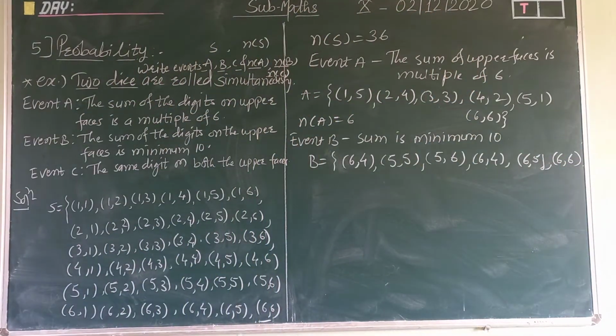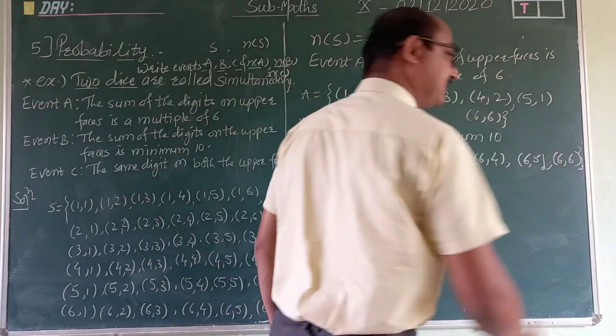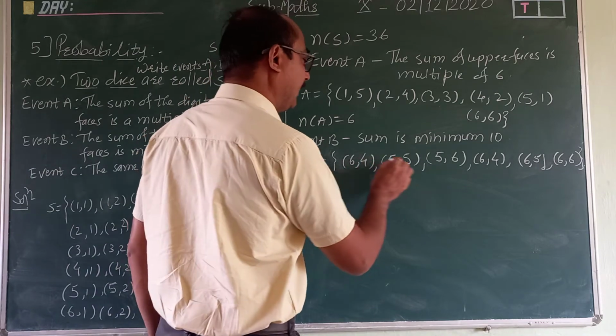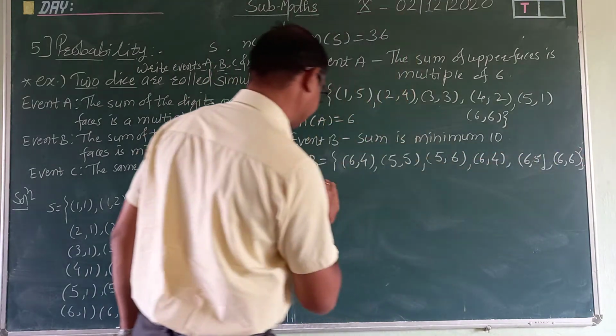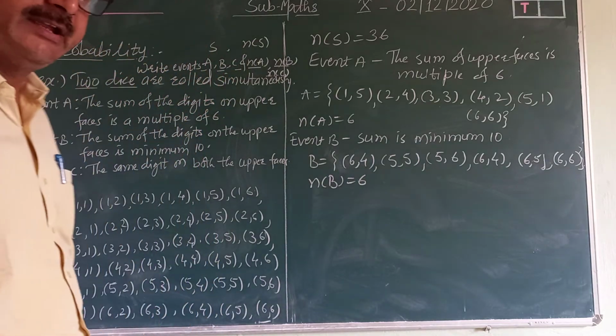This is the answer. Check it, is that correct or not? Yes, minimum 10 means it starts from 10, and more is no problem. So the number of sample points in event B is 6.